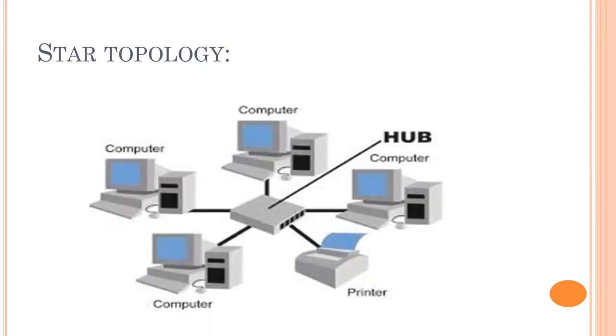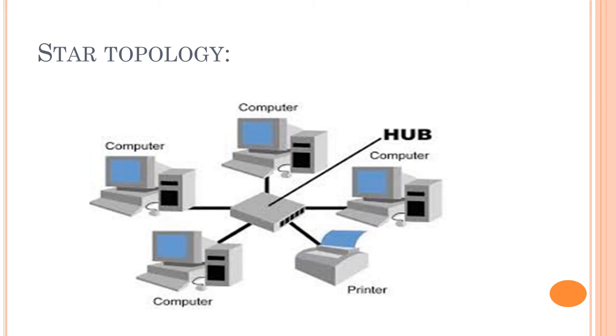The first type of network topology is star topology. You can see the diagram. Here the outside computers are known as local computers. In the middle you can see the hub. That is the main computer, or we call it the host computer. The main computer, the hub or host computer, will hold all the data and information. If the other computers, the outside local computers or local networks, need to take data,